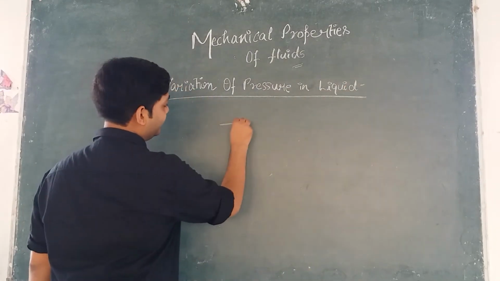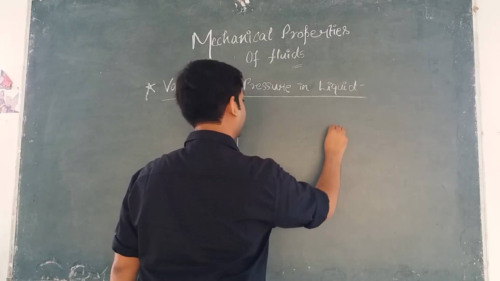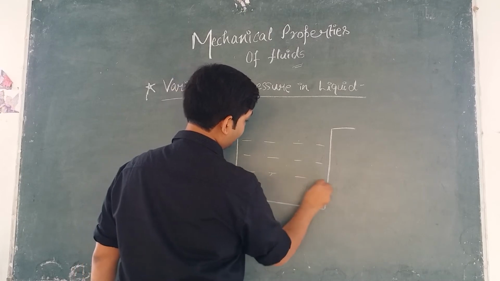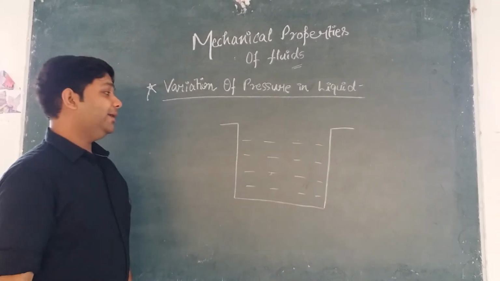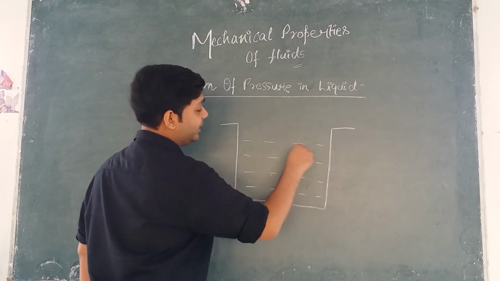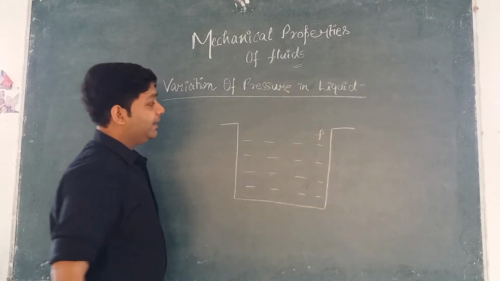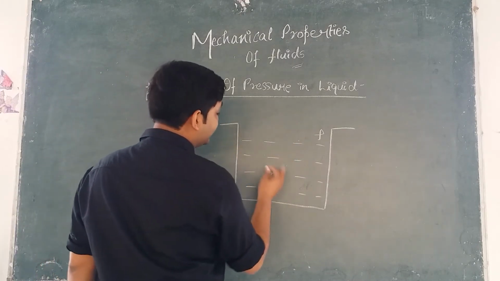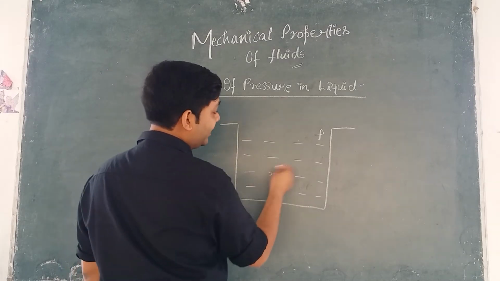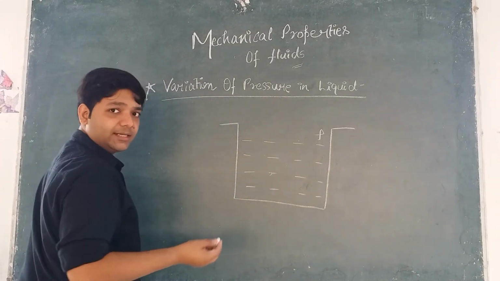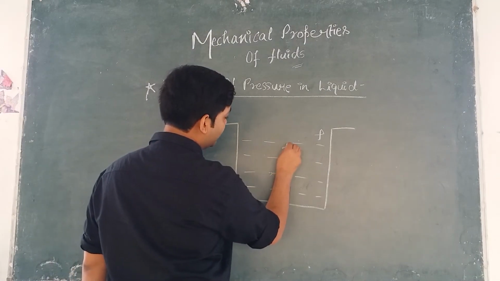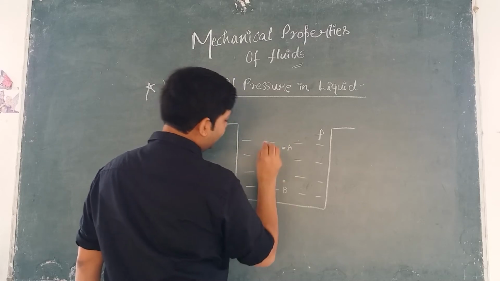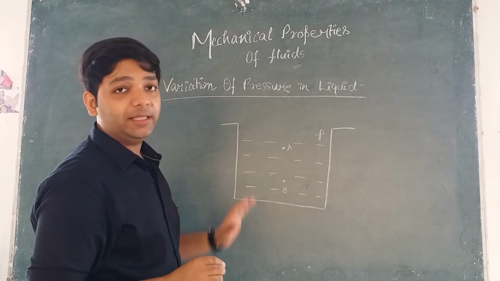Now again, let's say there is one tumbler or a tub, and some liquid is filled in it. Let's say the density of this liquid is rho. Now suppose we want to see how the pressure varies at a point in this liquid. So let's consider two points. Let's say this is one point A and let's say this is one point B. Now we want to see what is the pressure difference between these two points.